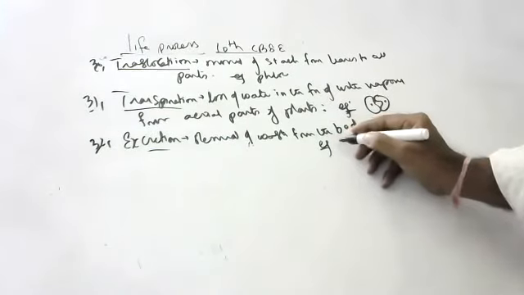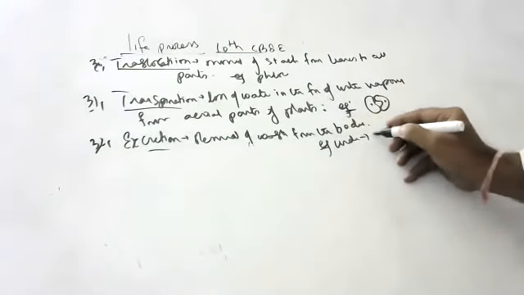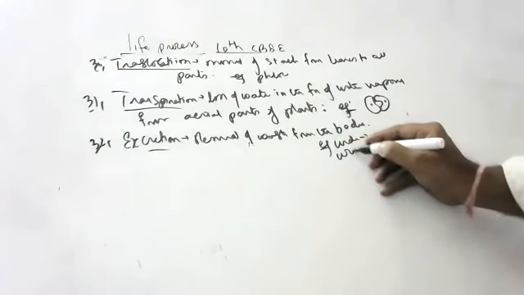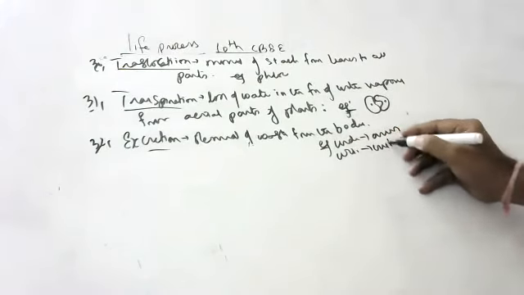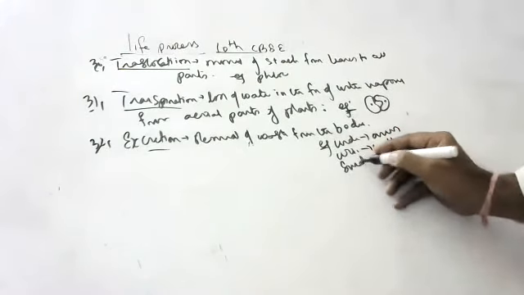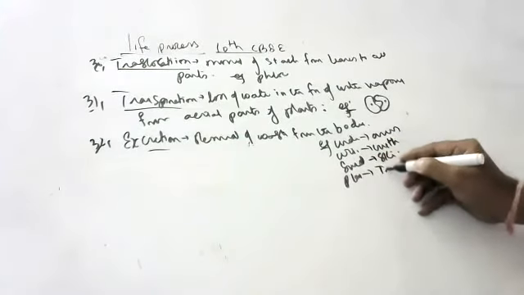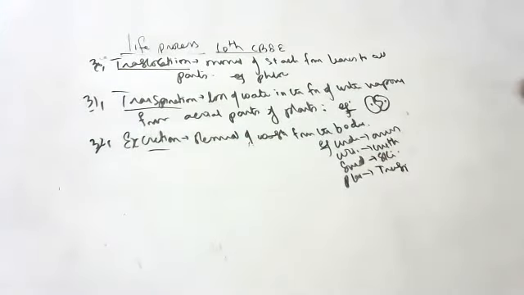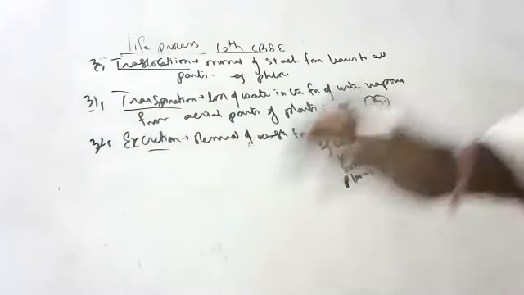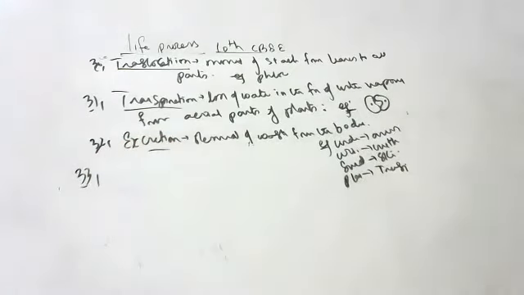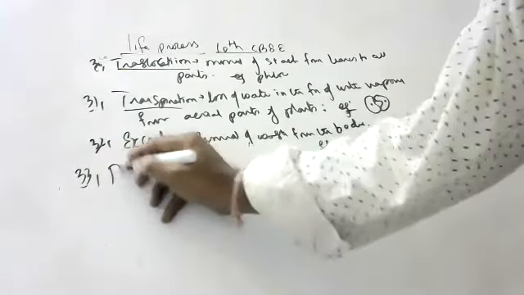Humans lose undigested material through the anus, urine through the urethra, and sweat through the skin, and plants lose their water through transpiration. So removal of impurities from the body is called excretion.